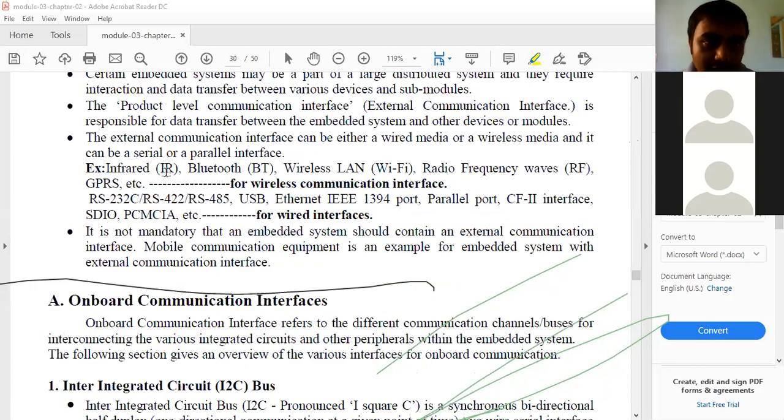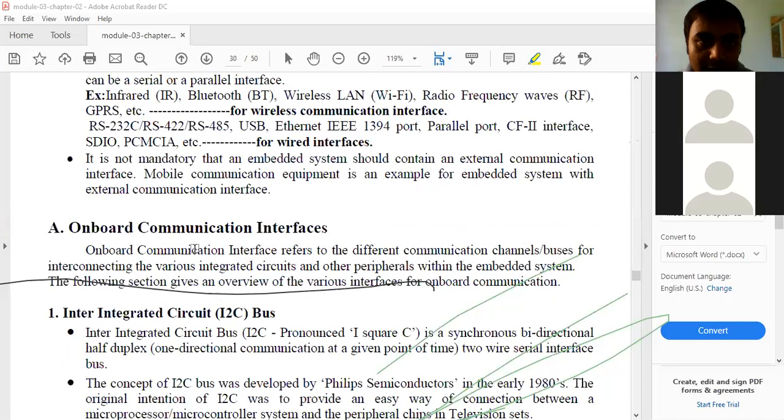Examples given here are infrared, Bluetooth, wireless LAN, the radio frequency RF, and GPRS, right? So these are examples of the external communication interface.